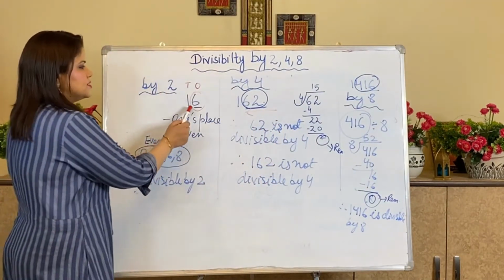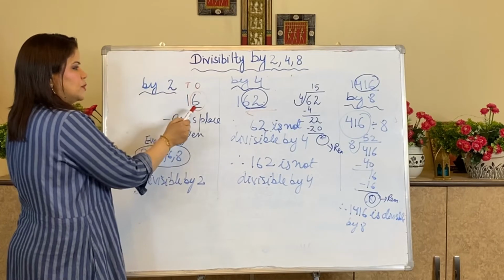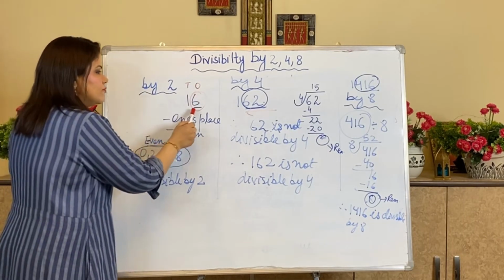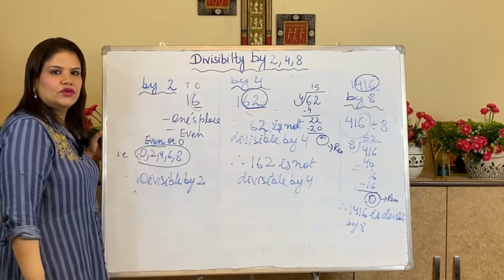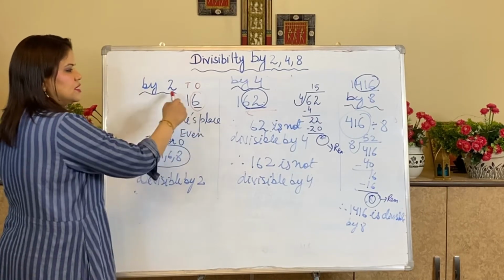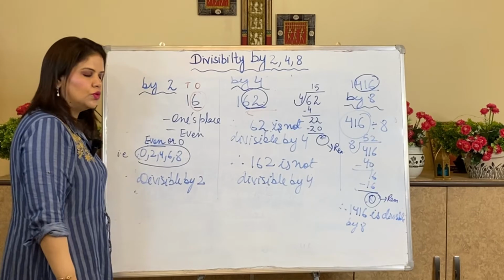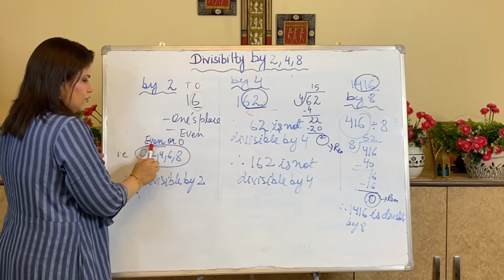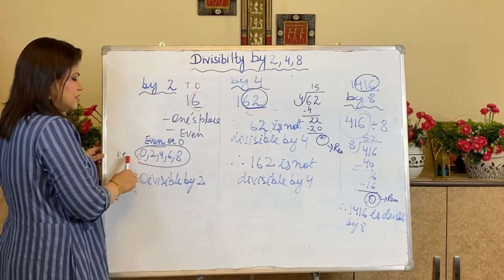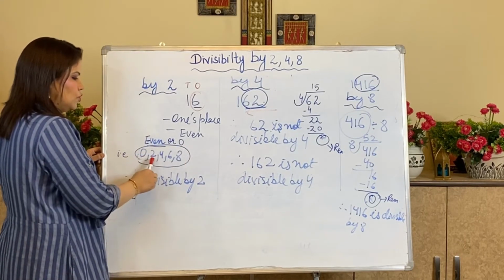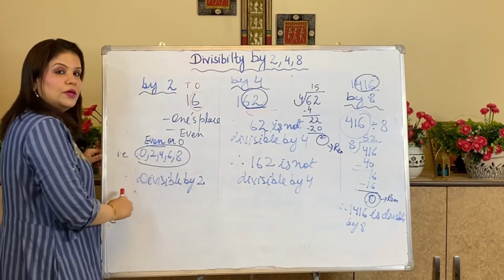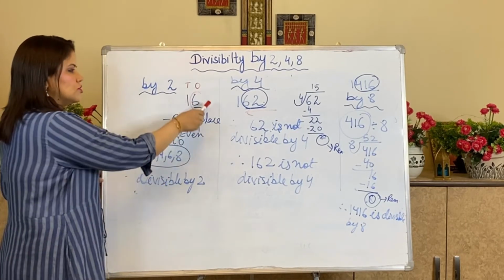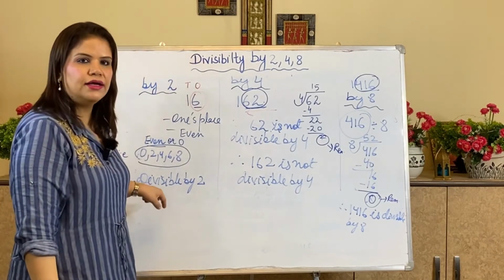I am taking the number 16. 1 is at the tens place, 6 is at the ones place. Now my ones place digit is even, so this number 16 is divisible by 2. The ones place digit should be even or 0. That is, it should be one of 0, 2, 4, 6, 8 to be divisible by 2. Since 6 is one of these numbers, 16 is divisible by 2.